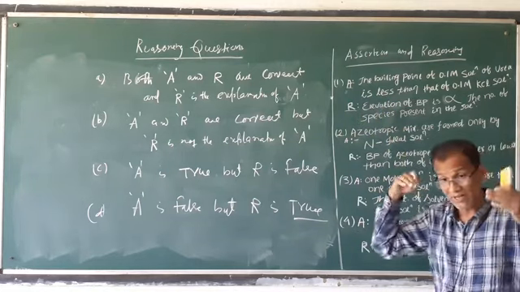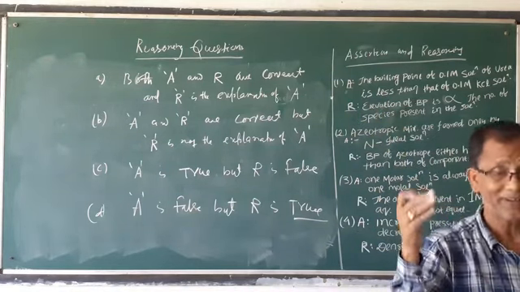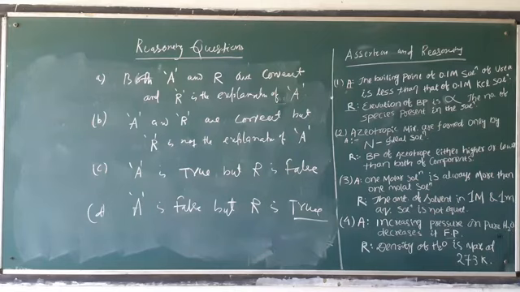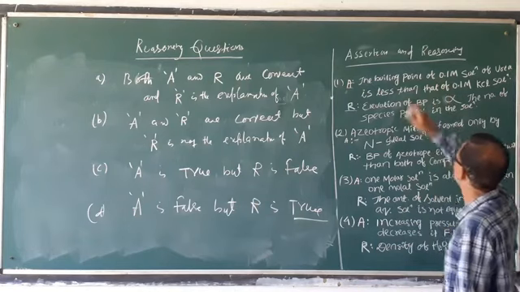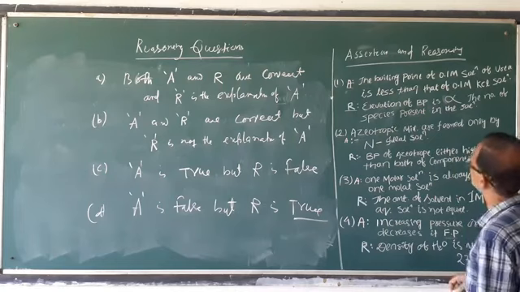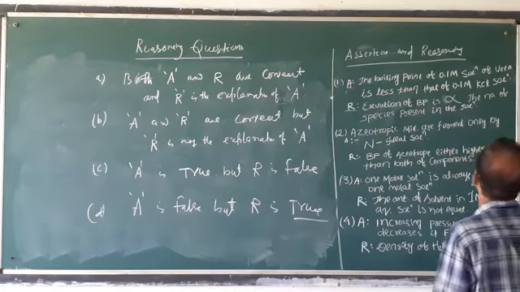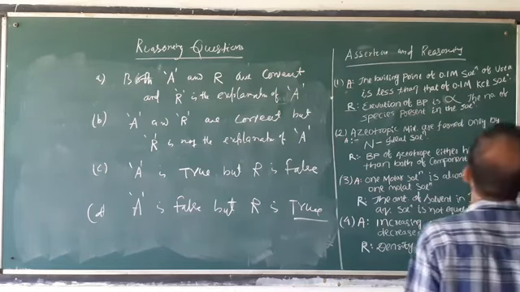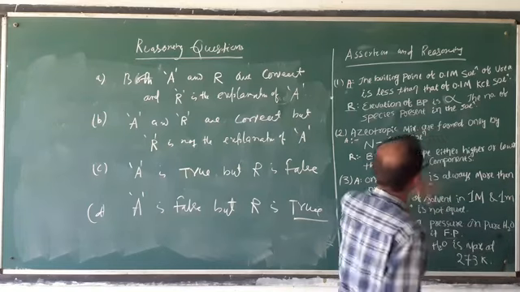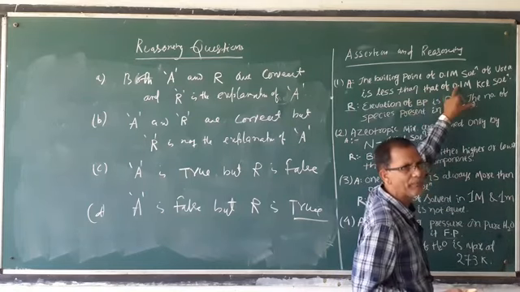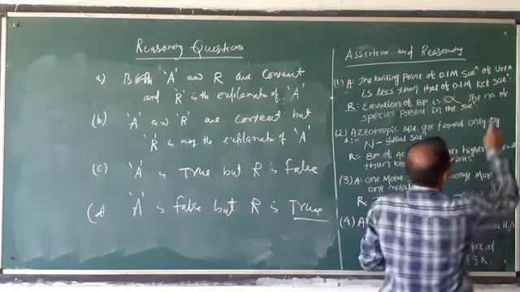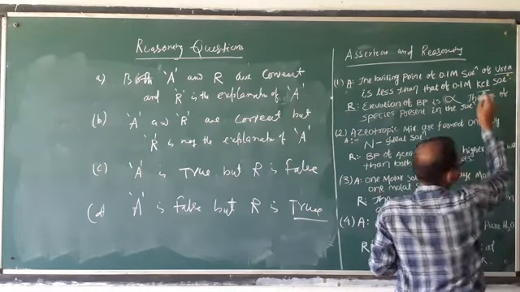But we have to check whether both are correct or wrong, and whether both are related to each other or not. We have to check this thing. The boiling point of 0.1 m solution of urea is less than that of 0.1 m KCl solution. You see, both concentrations are the same. The first case is urea, the second is KCl.